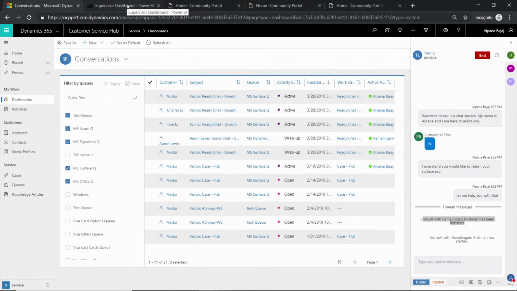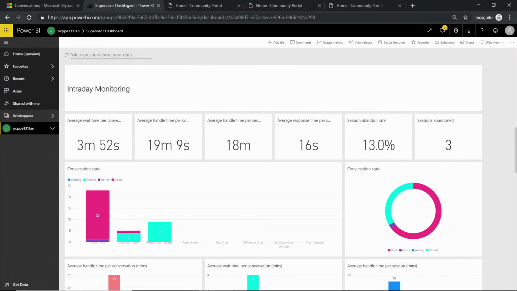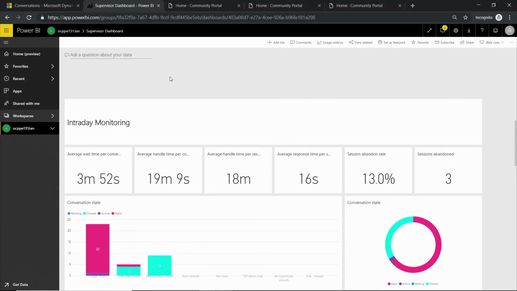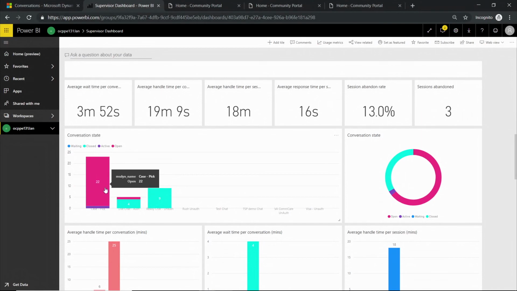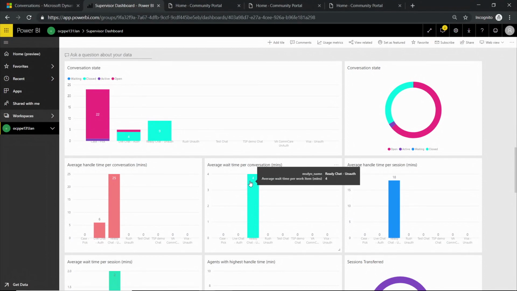We also have a lot of Power BI dashboards. As a supervisor, one of my key responsibilities is to ensure that the KPIs of the organization are met. So we have two new dashboards introduced as Power BI dashboards. These are again real time. We have a live monitoring dashboard and we have an intraday monitoring dashboard. So these dashboards provide out of the box industry standard KPIs. However, organizations can go ahead and configure and modify them to suit their specific asks as well. And these are not only the KPIs, but they also show you the spread of the work items across different queues, across different work streams, across different states, and so on and so forth.